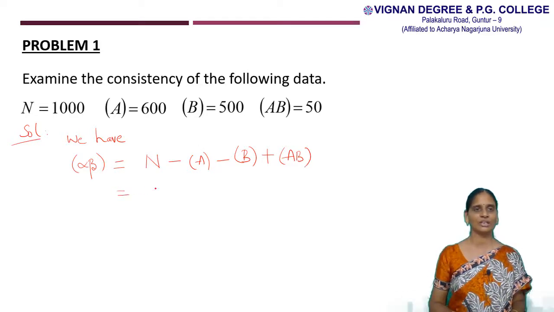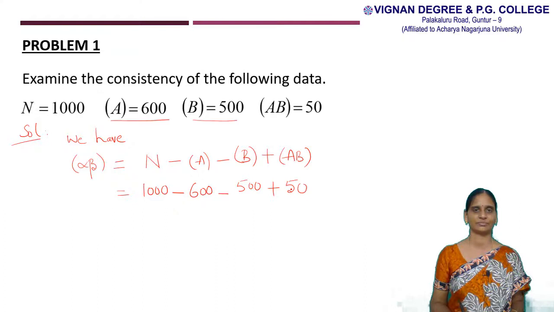And the value of N is 1000 and frequency of A value is 600. Frequency of B value is 500 and frequency of AB is 50. So after the calculation, 1050 minus 1100, we get here minus 50.